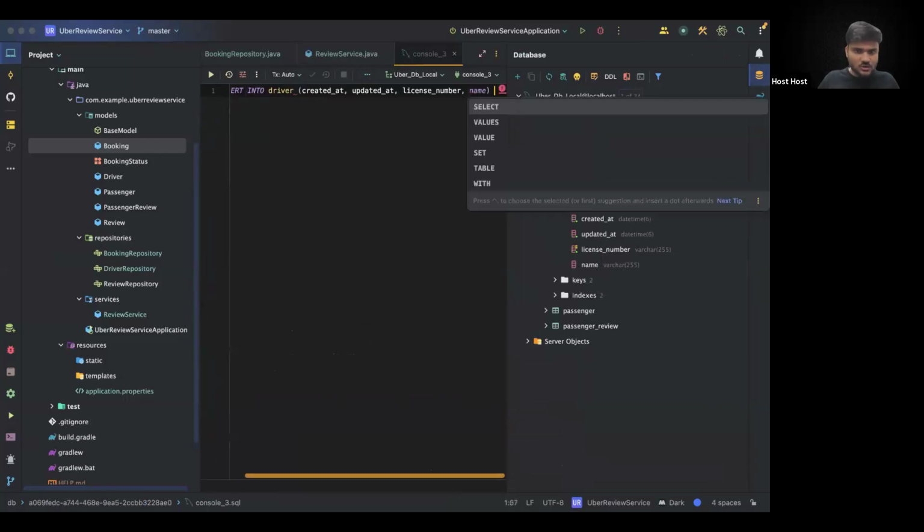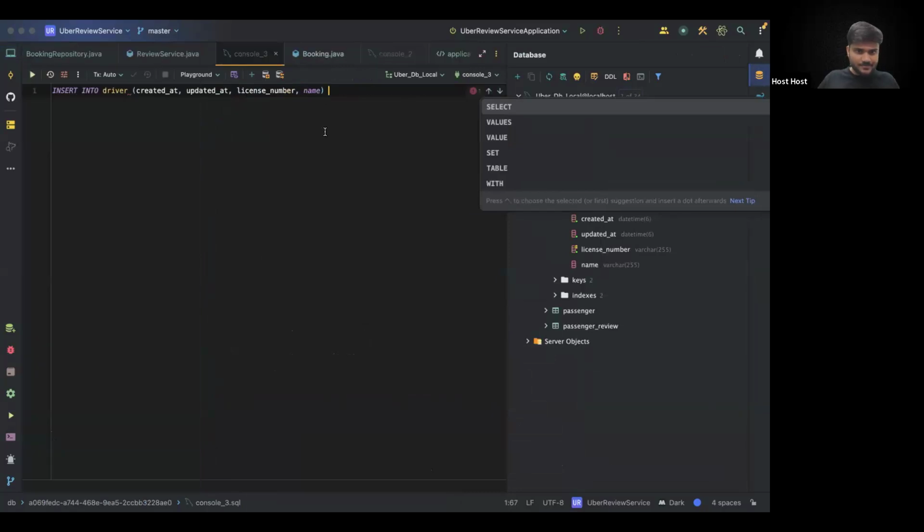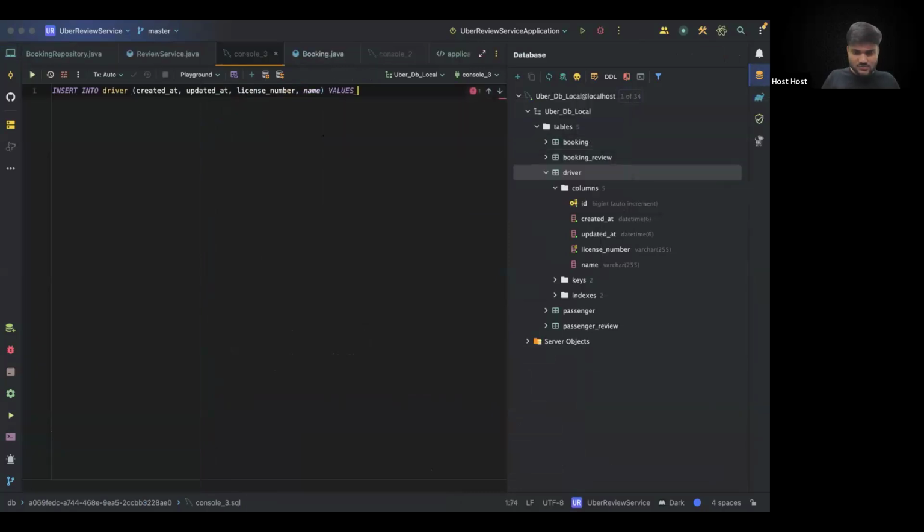We'll fill all of these columns. And we'll say values. And values we can say now, license number 'ABC'. Sorry, this is single quotes, ABC, single quotes. And name is, let's say, ABC. For the timing, let's do it like this.